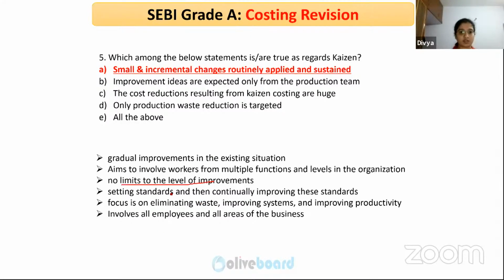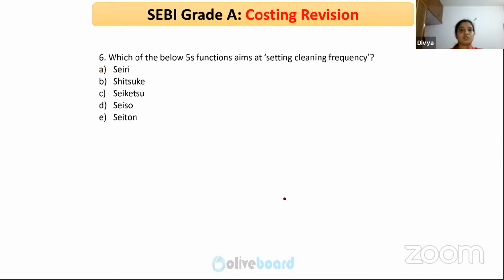No limits on the levels of improvement, setting standards and then continually improving these standards. So the focus is on eliminating waste, improving the system, and improving productivity. As I said, it involves all employees. So which of the below 5S functions aims at setting cleaning frequency?